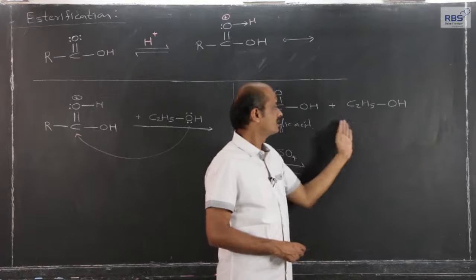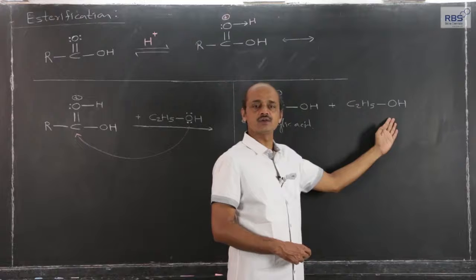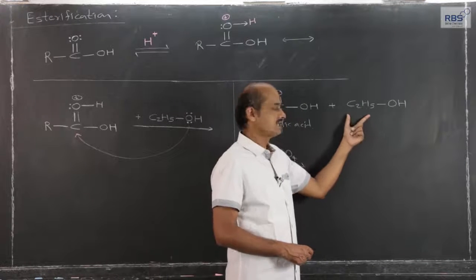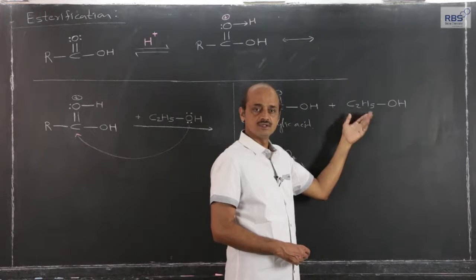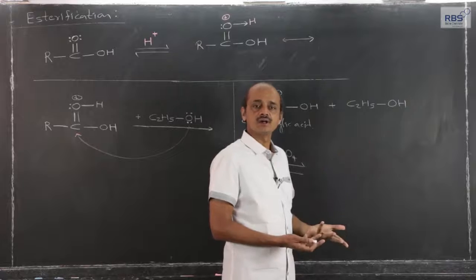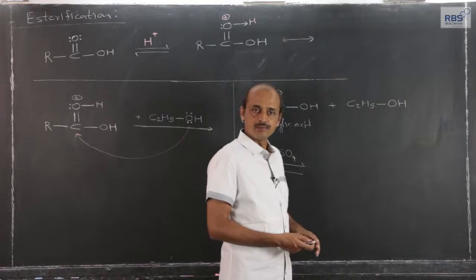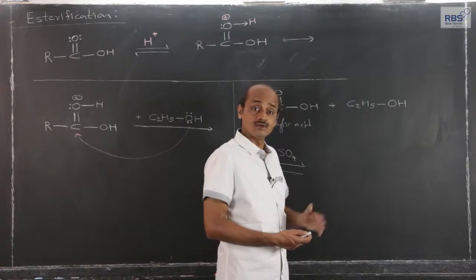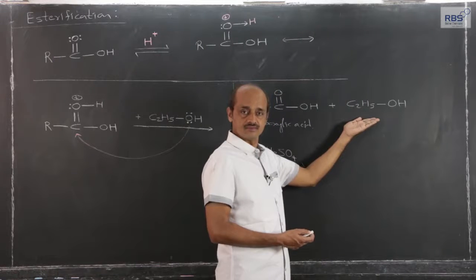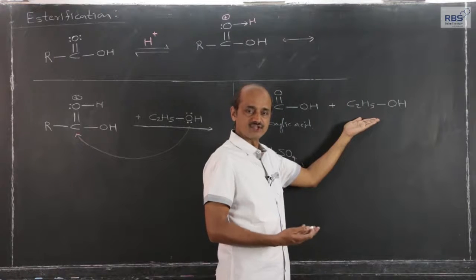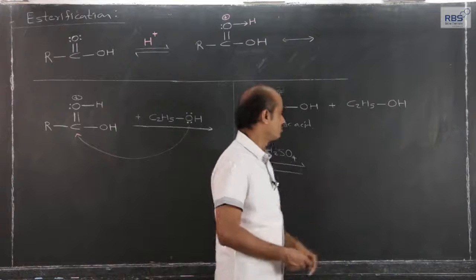And this is alcohol. Here I have selected a specific alcohol, ethanol. It can be methanol, or propyl alcohol, N-propyl alcohol, isopropyl alcohol. I have chosen ethanol, in common nomenclature, ethyl alcohol.